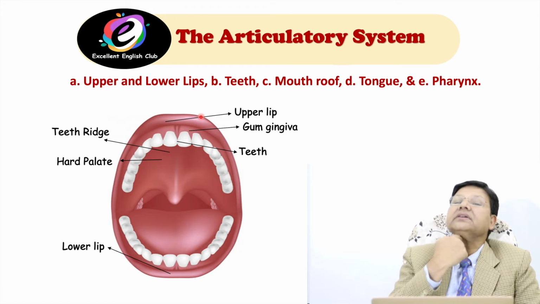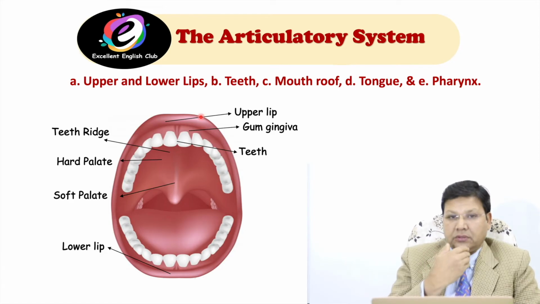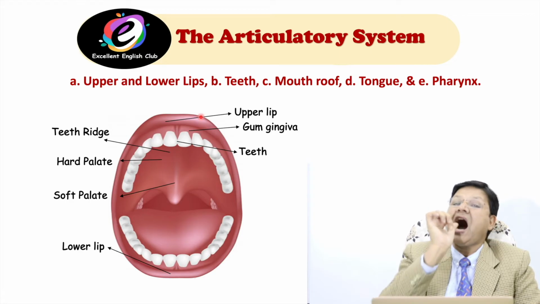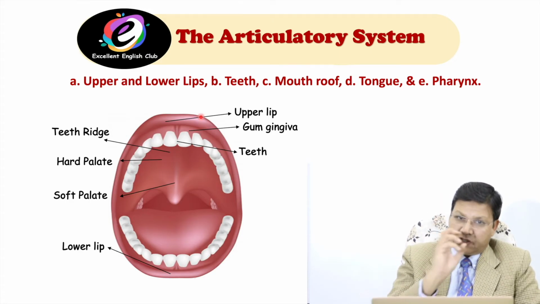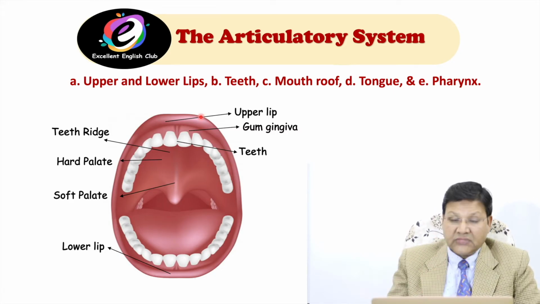Soft palate is very near to the vocal cords. It's not the vocal cords, but very near to the soft area of your roof at the end, before the vocal cords. That is the soft palate. I will tell you the function of the soft palate in the last slide. Then uvula.